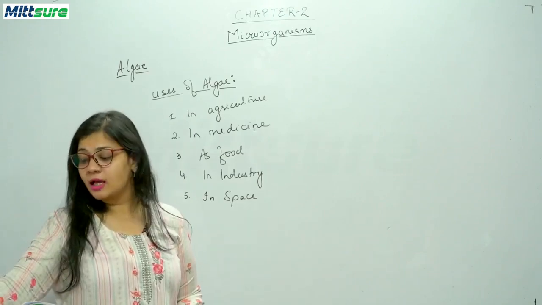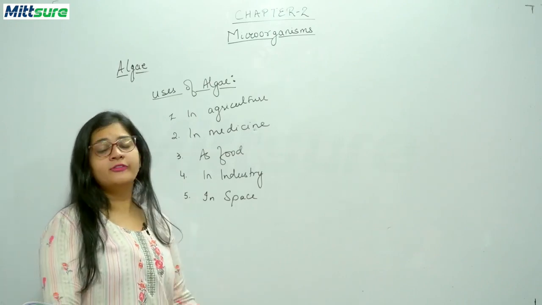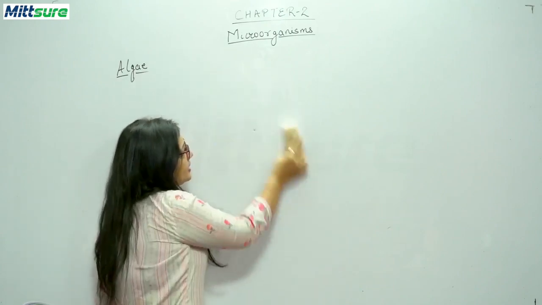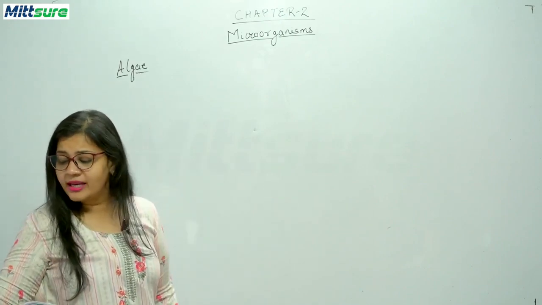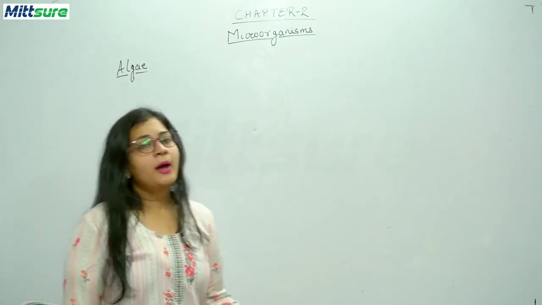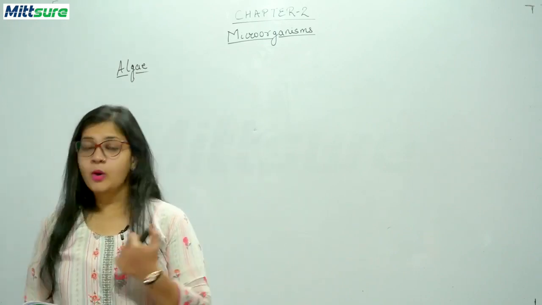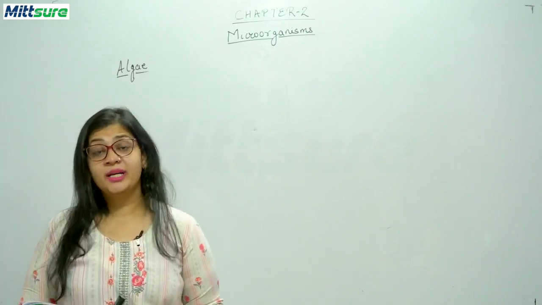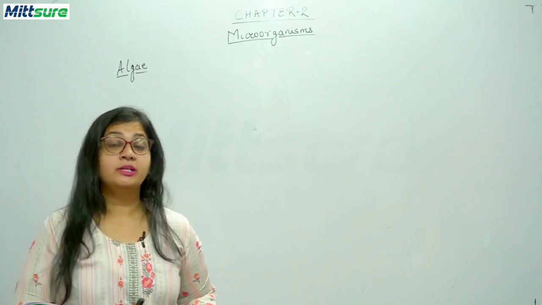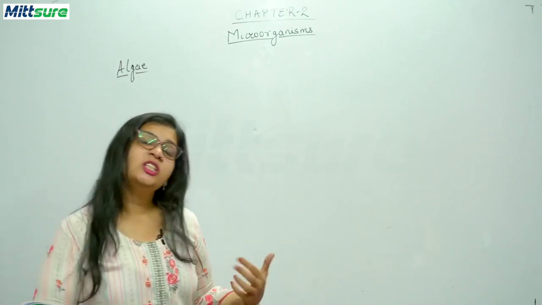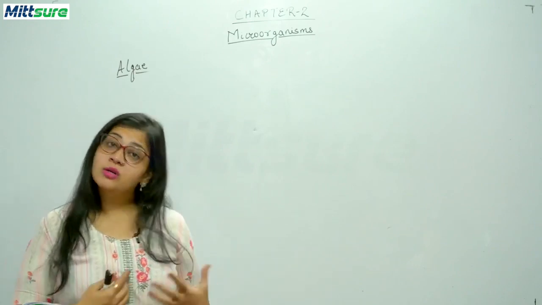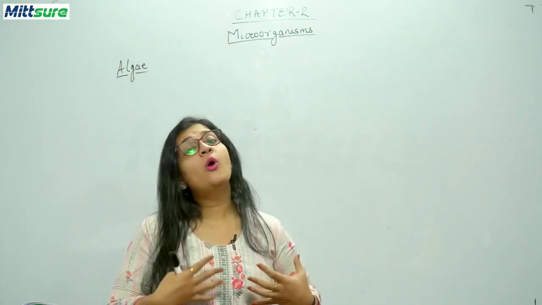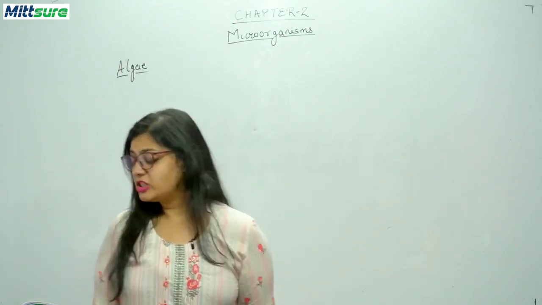Now we'll be discussing harmful algae, that is, what the harmful effects of algae are. Let me wrap this, then we'll be discussing the harmful algae. Algae are harmful as well. Some harmful effects of algae are water pollution. They can pollute the water because when they grow in water and the multiplication is very high, it leads to a change in its odor and taste. अगर algae बहुत ज़्यादा water में produce हो रही हैं, then the color of the water will be changing, and also the odor and the taste of this water will be changing.